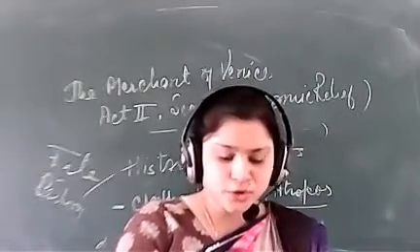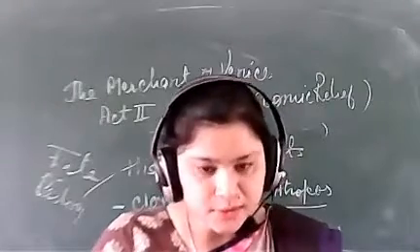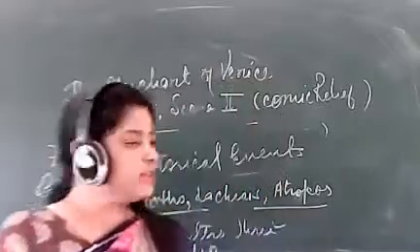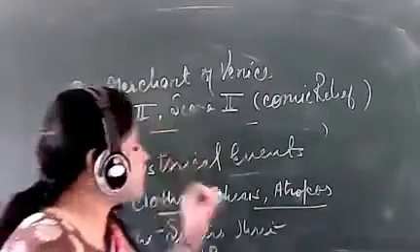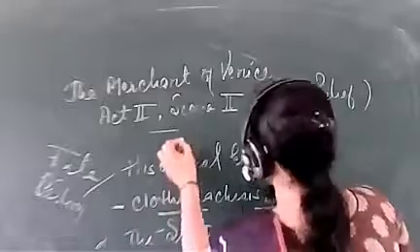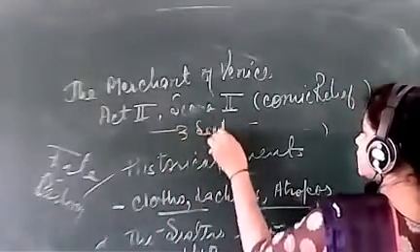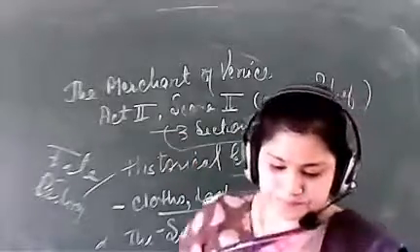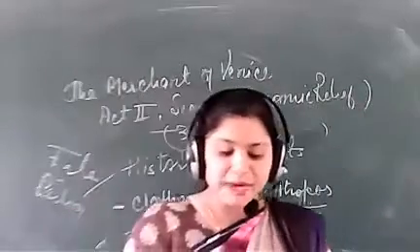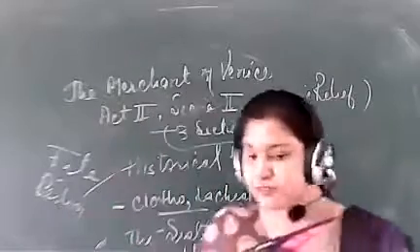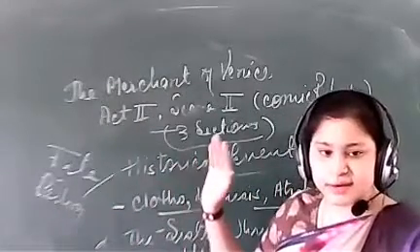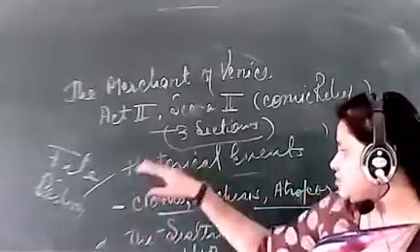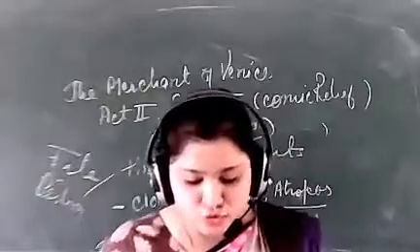Now take out your textbook, page number 48. See that here it is written that this scene is divided into three sections. Whatever scene we are going to have, it is divided into three sections. The first section is dominated by the antics of Lancelot Gobbo. As I explained to you about the character, the introduction of Lancelot and then his father, the first section is described and dominated by these two characters.